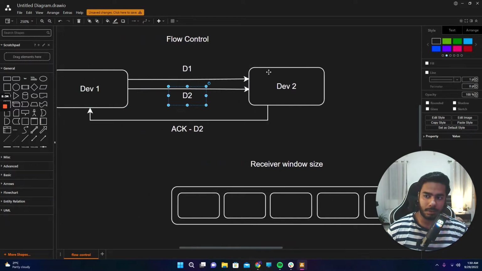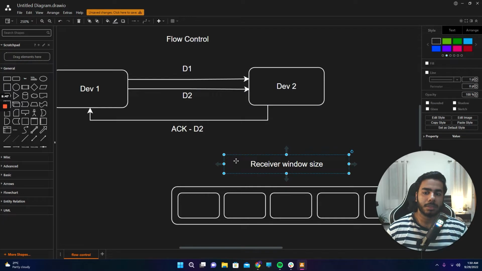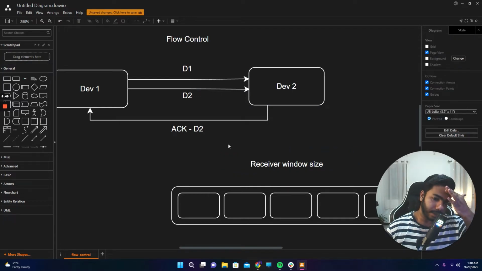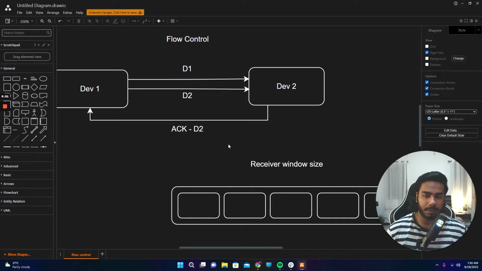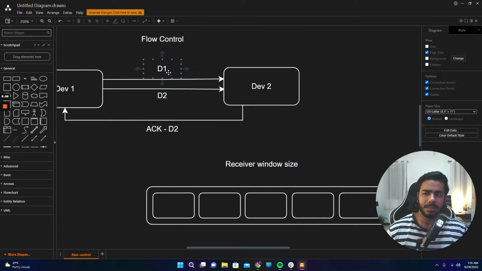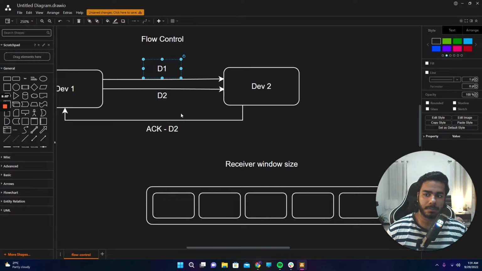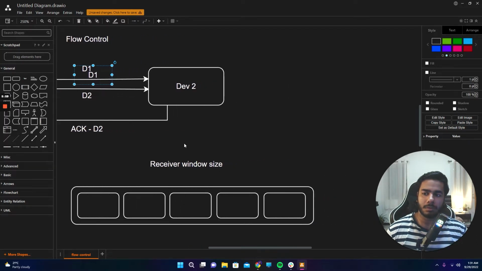Whenever device 1 sends data, device 2 would acknowledge, and it would tell that this is my window size, like this much is the data that I can handle, so take care of that. And that's how the whole transmission would take place throughout. So now let's say device 1 sends D1 and D2. How would it be processed?